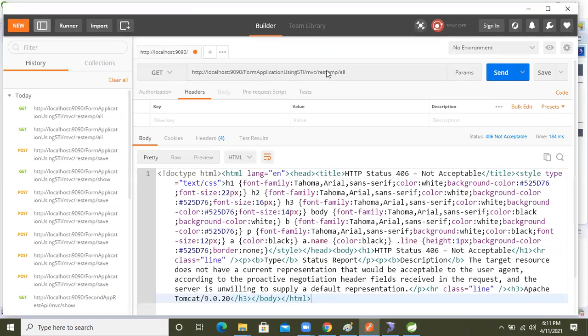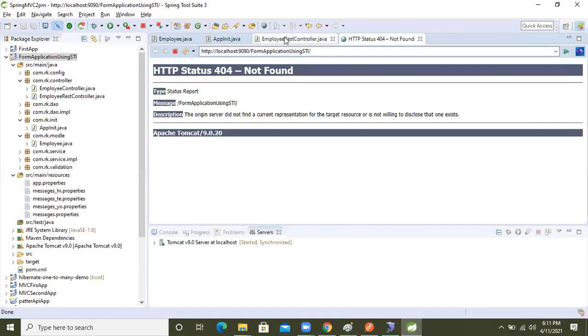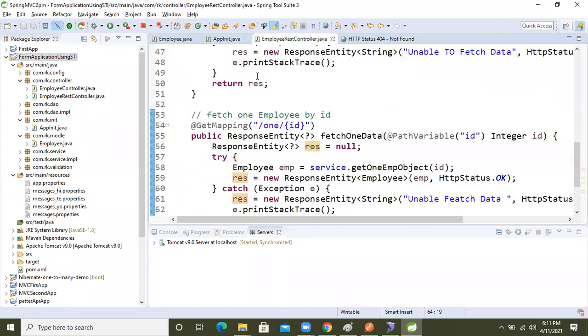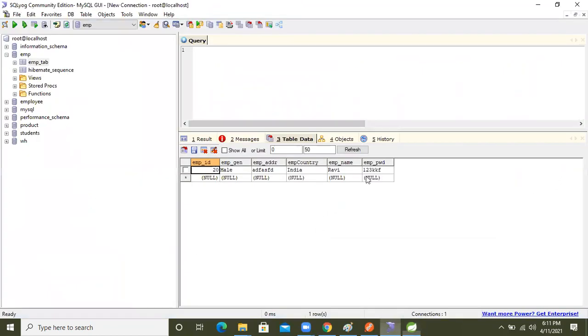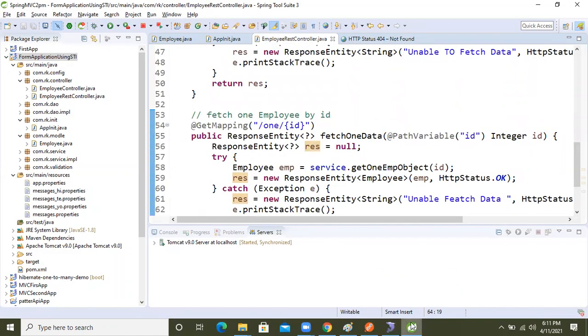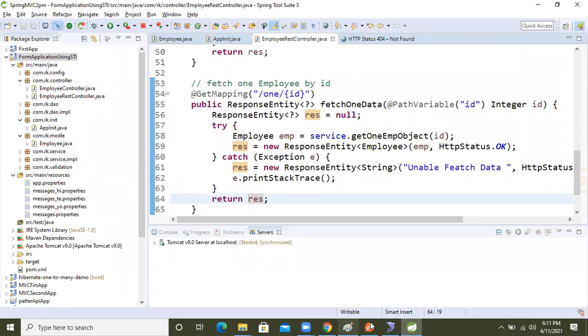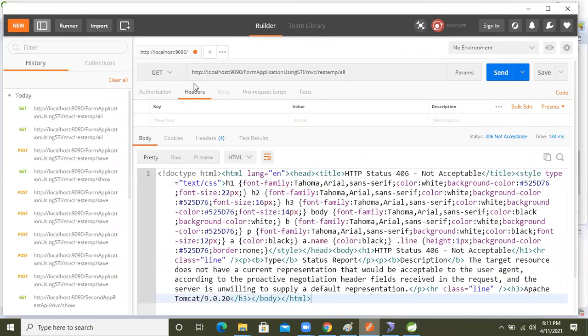Come here. Get type, right? Get type, but the method is what? Come here in the employee controller, right? One and id. Is any data there? Yeah, 20, right? 20, one object is there, id number 20. Okay, so for that, come here. Get type here, we will take one slash, and just 20. I'm taking id 20 now.